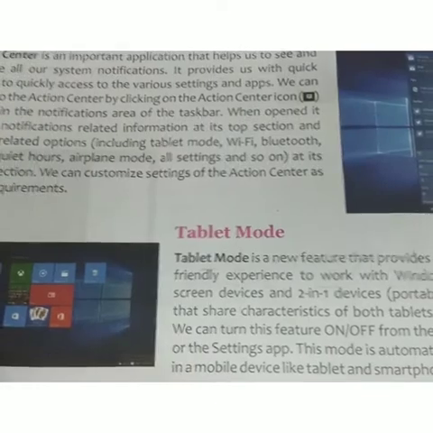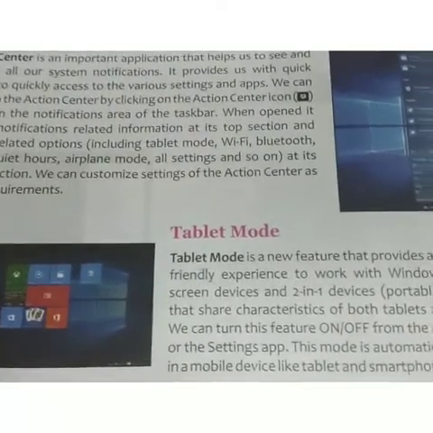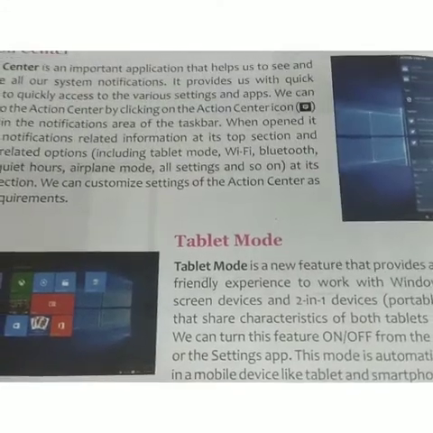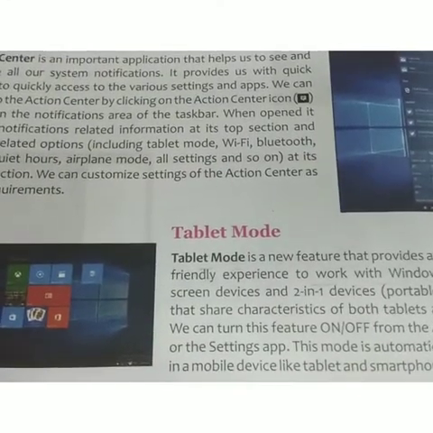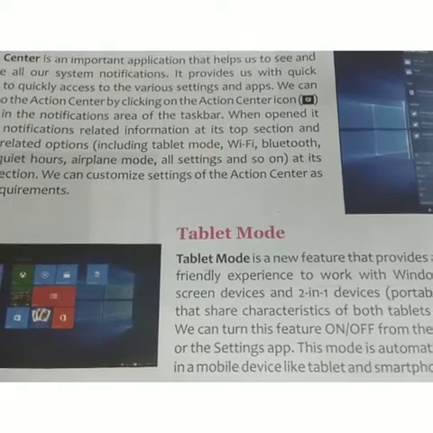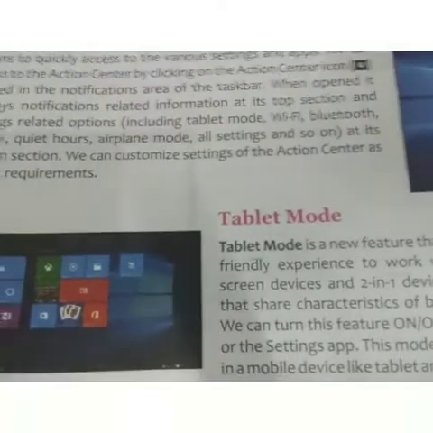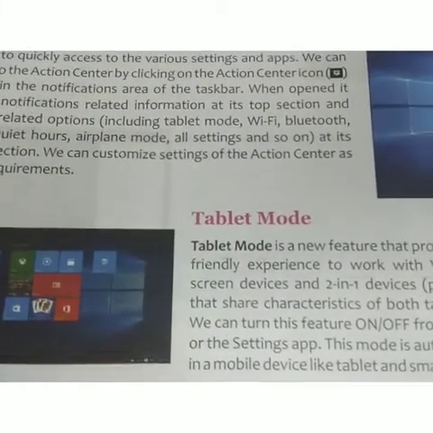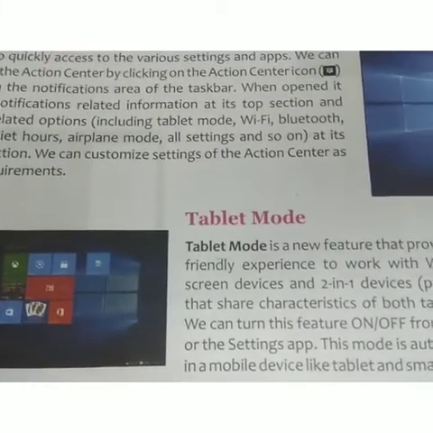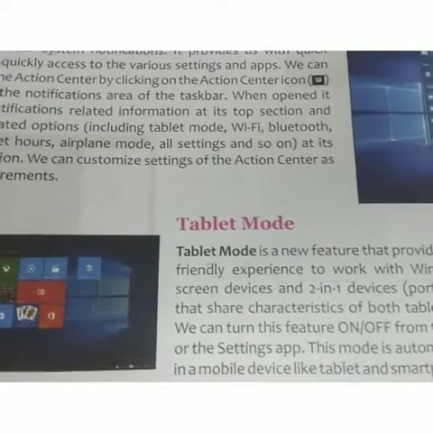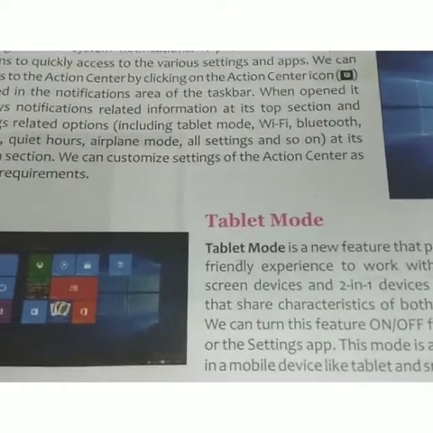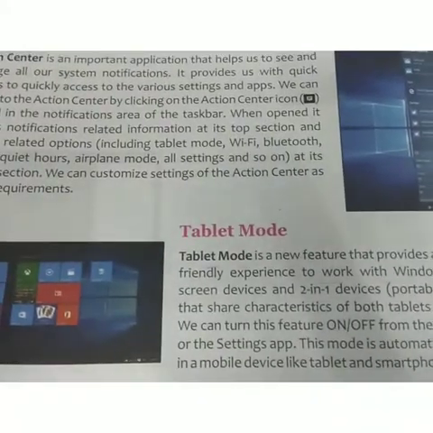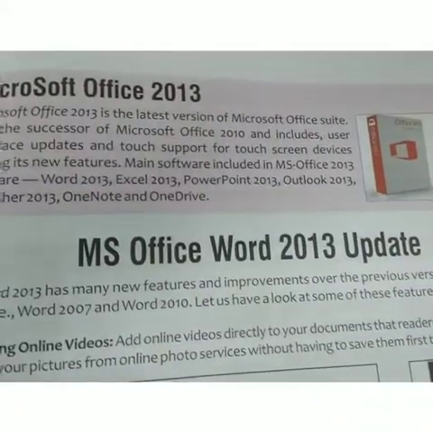We can turn this feature on and off through the Action Center or the Settings app. This mode is automatically activated on mobile devices like tablets and smartphones. You can see in this picture, it's tablet mode.